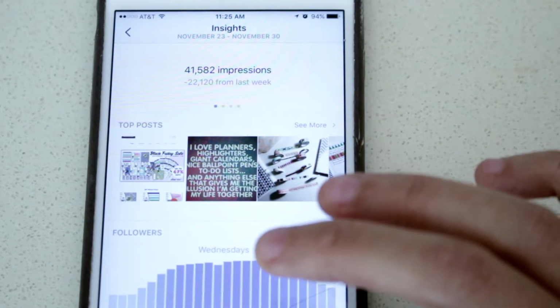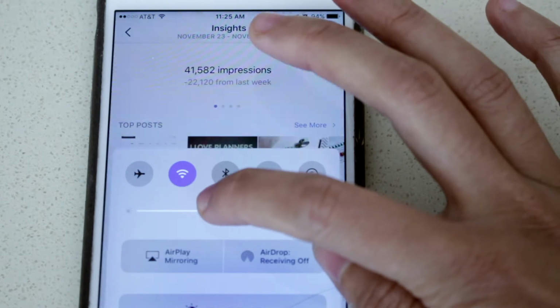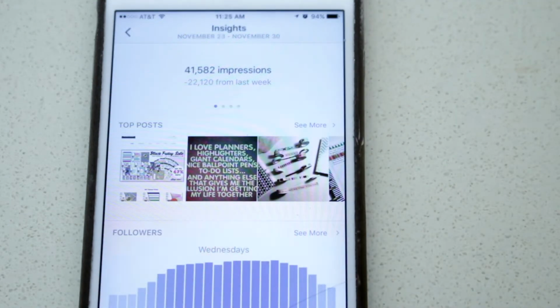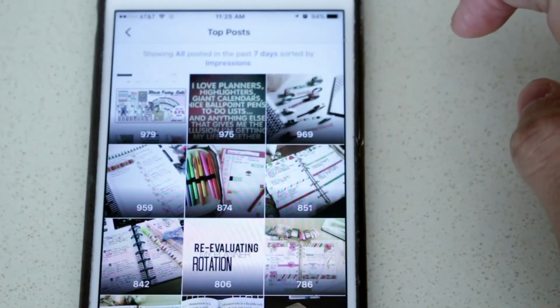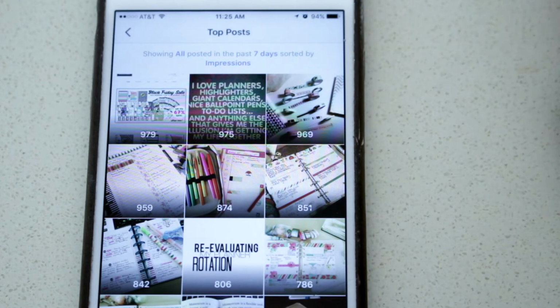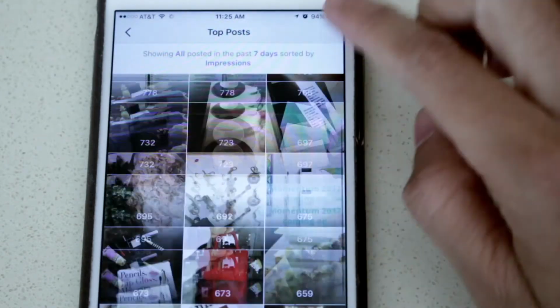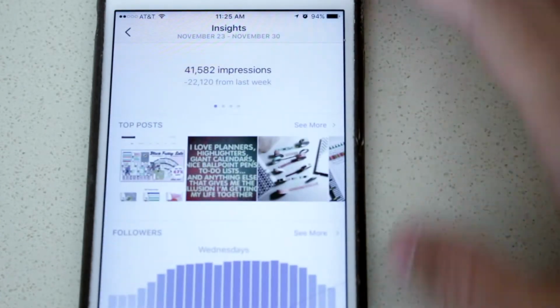Okay, let me turn the brightness down so you guys can see it a little bit better. These are my top posts through the week, and what you can do is you can click on see more, and this tells me my top post, and it says showing all posted in the last 7 days sorted by impressions. And I will get through how you can sort it through everything, and it just has a bunch of numbers. And you'll just scroll, and this is just from the past week. So we're going to go back.